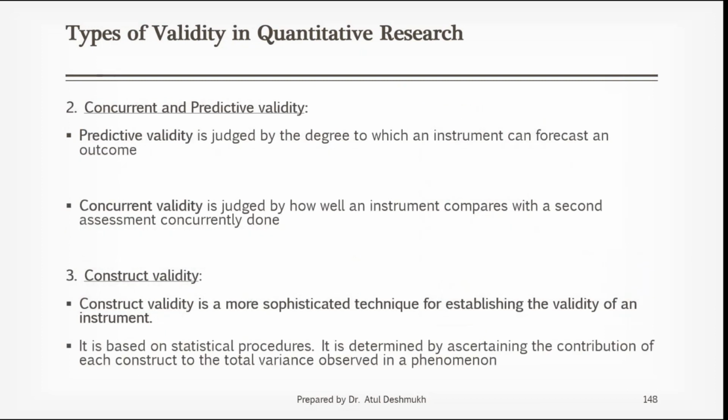Next is concurrent and predictive validity. So predictive validity is what? Predictive validity is judged by the degree to which an instrument can forecast an outcome. So it is a forecasting or predictive science. Okay, so management has a subject, I think predictive management.